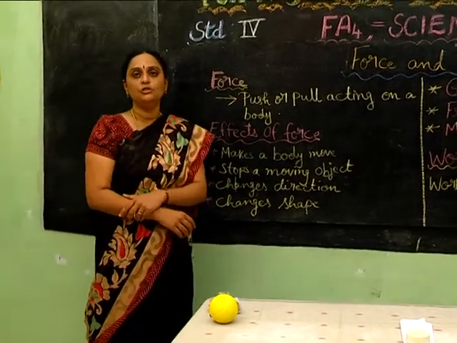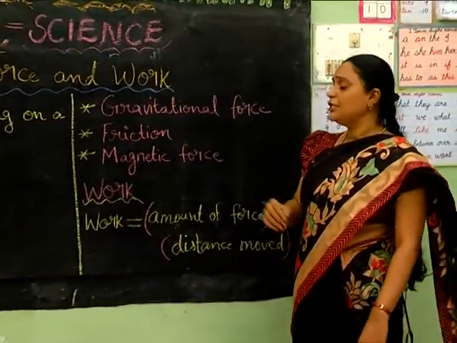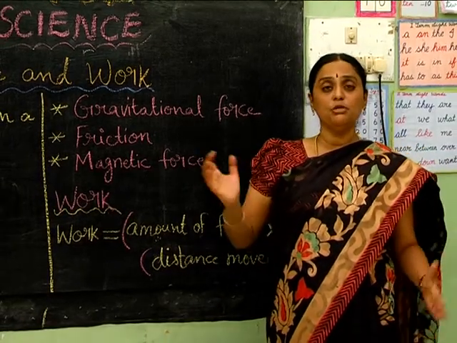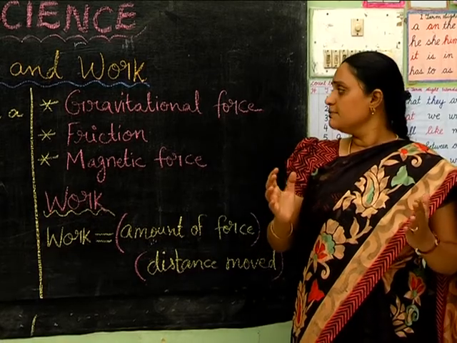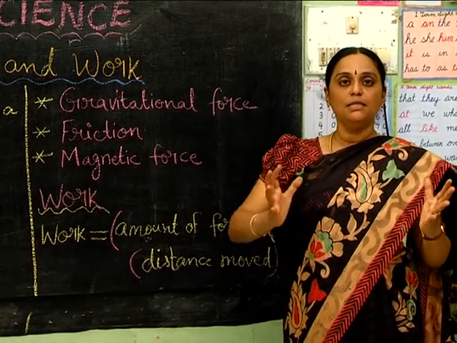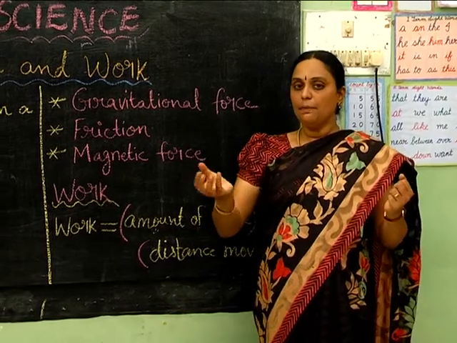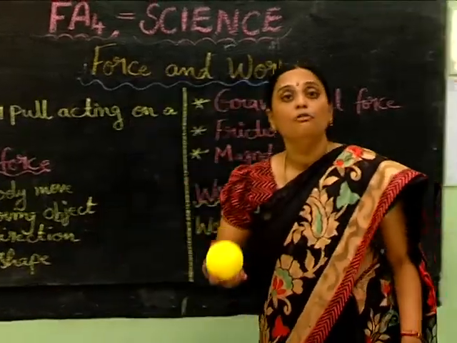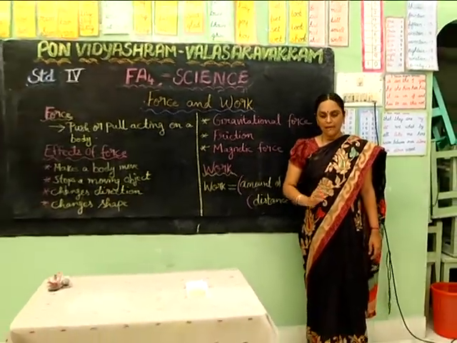And there are different kinds of forces. One is the gravitational force. Gravitational force is the force exerted by all the huge heavenly bodies like Earth, Sun, Moon, etc. This gravitational force or gravity helps the planet to hold on to the object. That is why, for example, if I drop an object, it falls down. Even a fruit falling from a tree falls down. This is because of gravity.